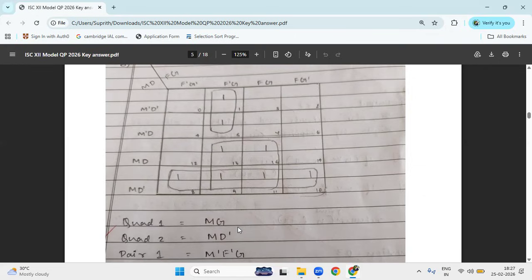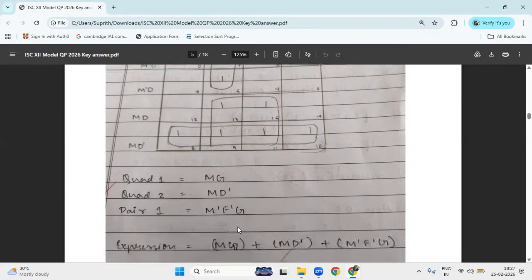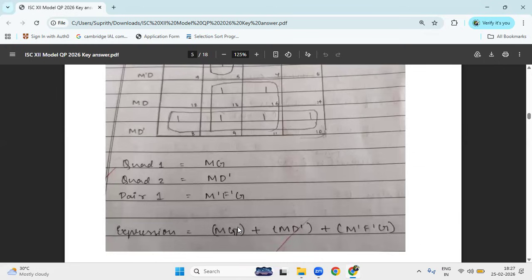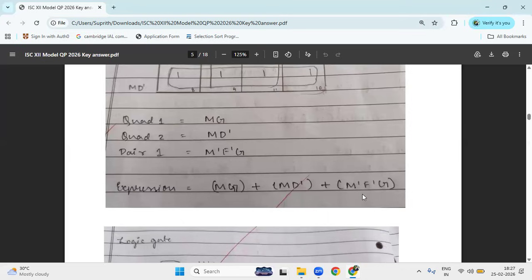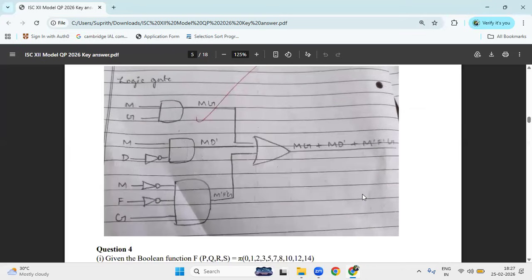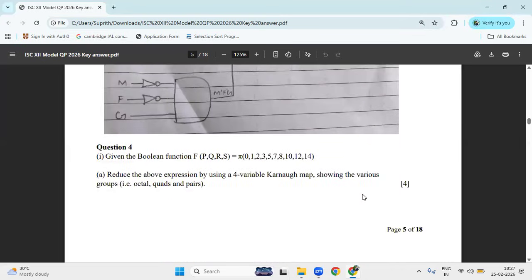Because it is a SOP, the main term is 1, and you can group the same terms, remove the complement term, and write the SOP in the form of this expression. Then you can write the logic diagram. So that includes 10 marks.